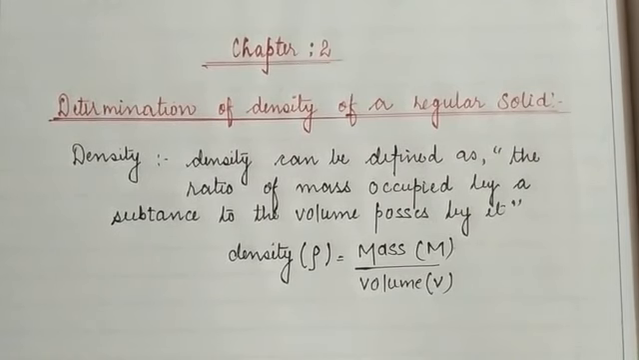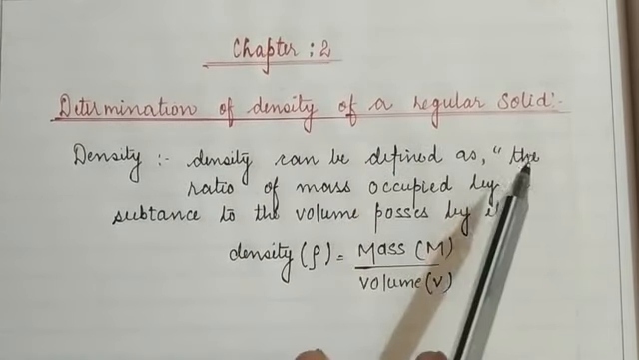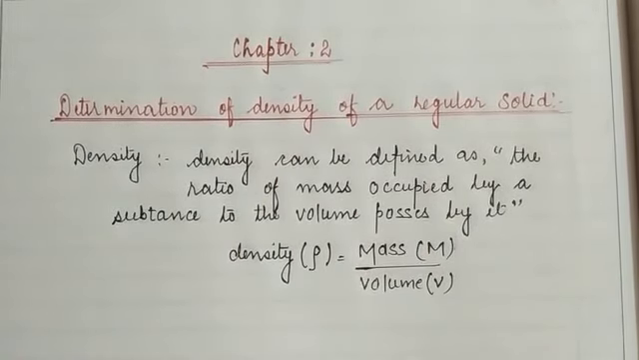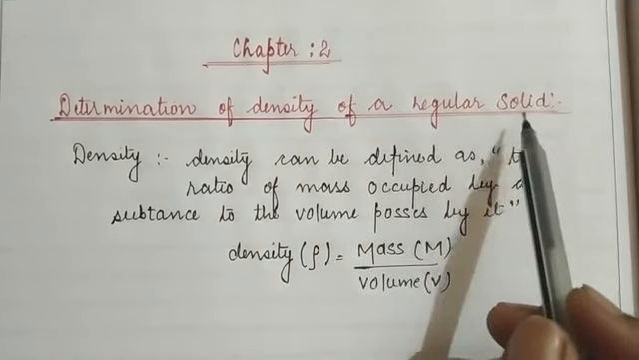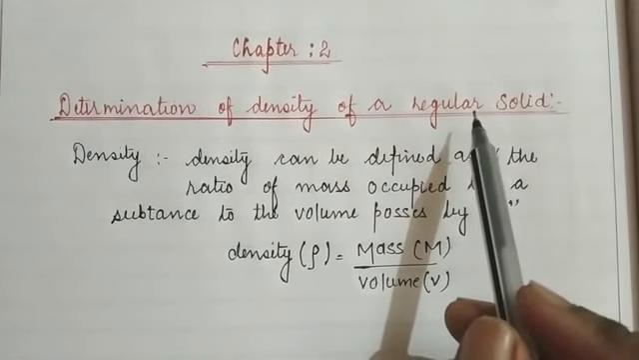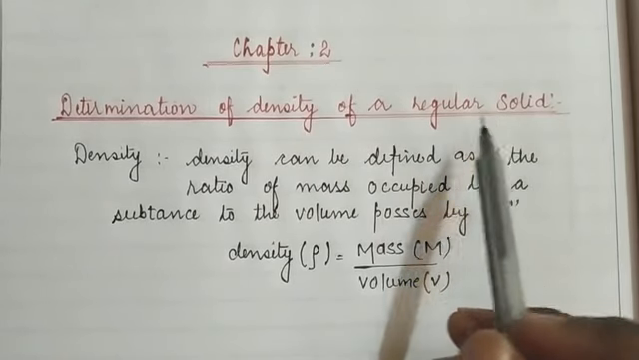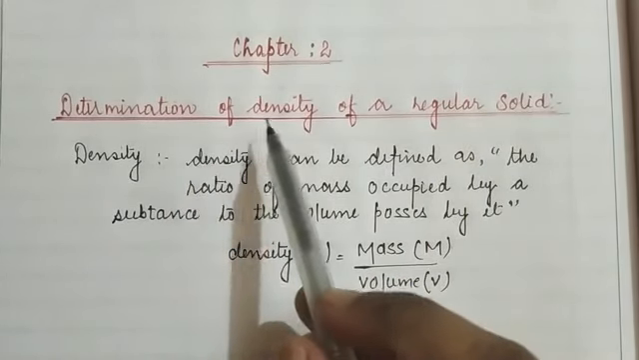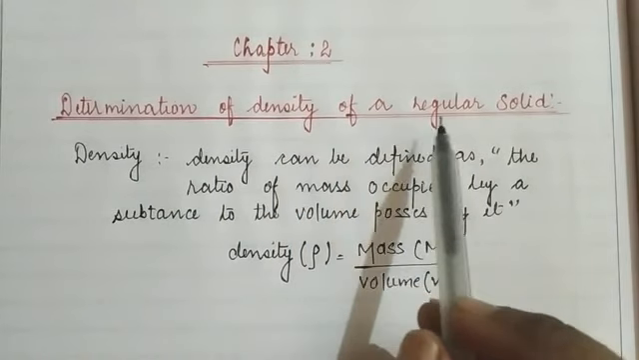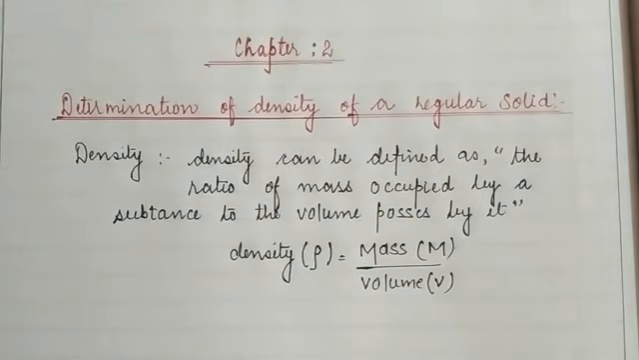So children, today we are going to describe the topic of determination of the density of a regular solid. What do you mean by a regular solid? Any solid material which has a perfect shape and size is said to be a regular solid. So today we are going to discuss the determination of the density of a solid or geometry which has a regular shape and size.